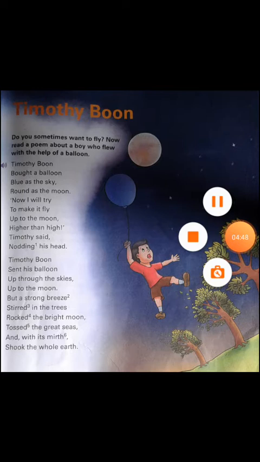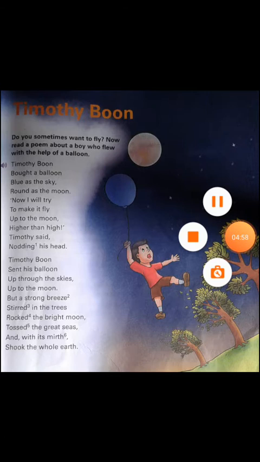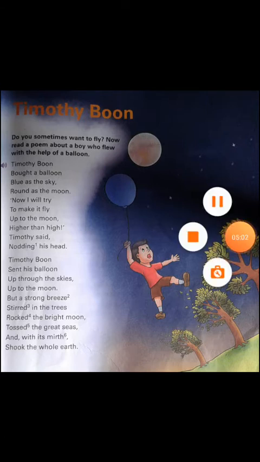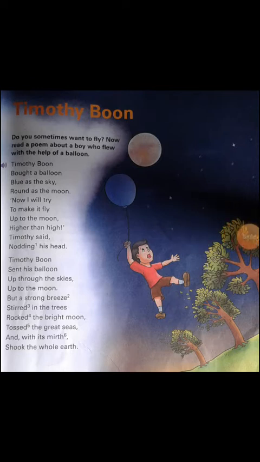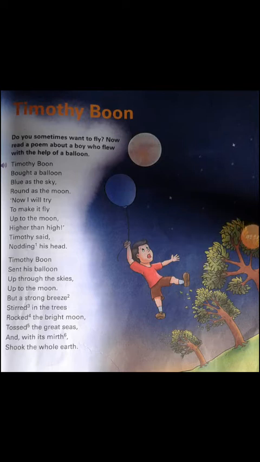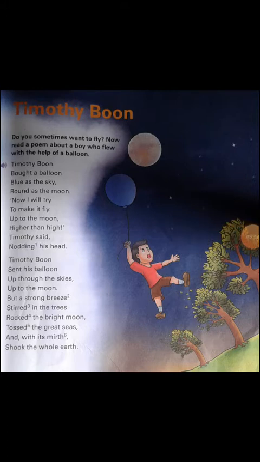The balloon goes up till the moon, and with its mirth shook the whole earth. So when the boy goes up with the balloon and sees the earth from above, he feels that the earth is shaking. Shook means, children, the earth is shaking. Mirth means he becomes very happy. He expressed his laughing, he expressed how he was playing. He felt very happy. When you play something, you feel very joyful and happy, isn't it? Mirth means to feel very happy.